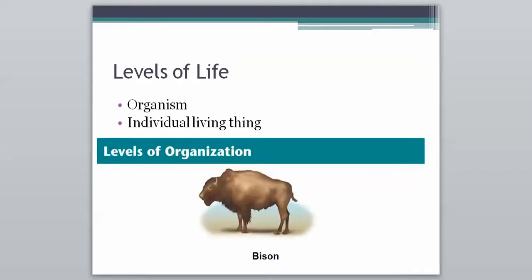So moving on, next is an actual organism, so one individual living thing. That's one level that we can study at. We can just look at one single organism. For example here, our one organism would be a bison. If we wanted to be a biologist that only studied organisms, we would only look at one single thing at a time, so we'd look at a bison.